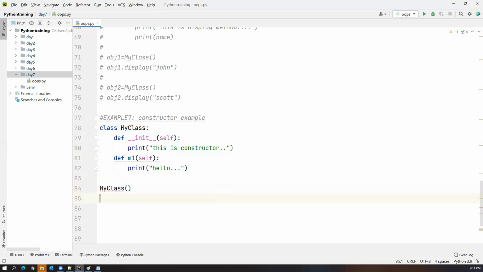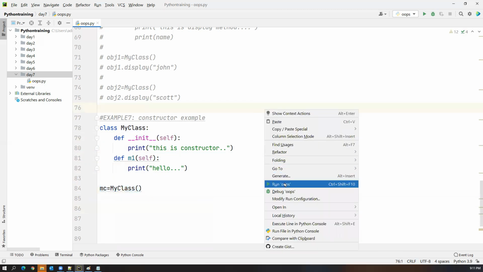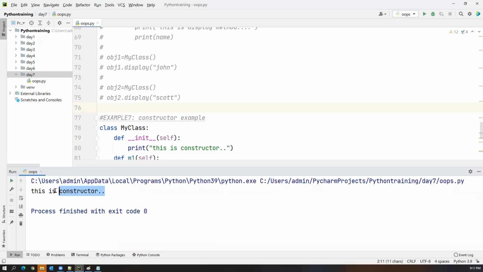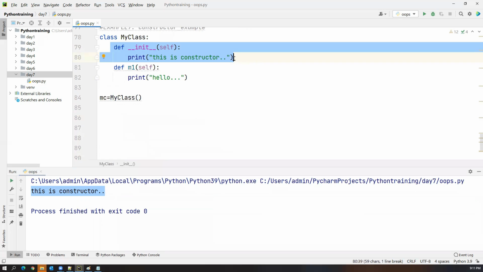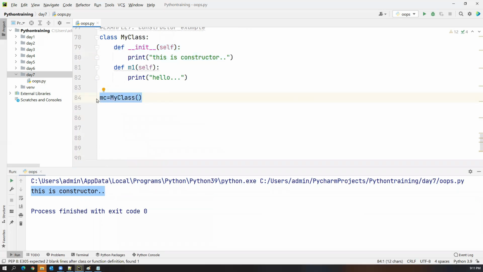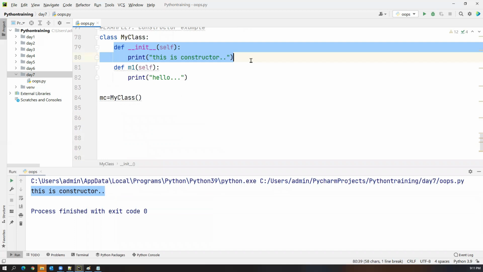How to create an object? Like this: mc equal to MyClass. I'm not calling anything, I just created an object. Let's execute and see what will happen. So this is a constructor. This message is printed by the constructor. What does it mean? As soon as you create an object, the constructor is automatically executed.